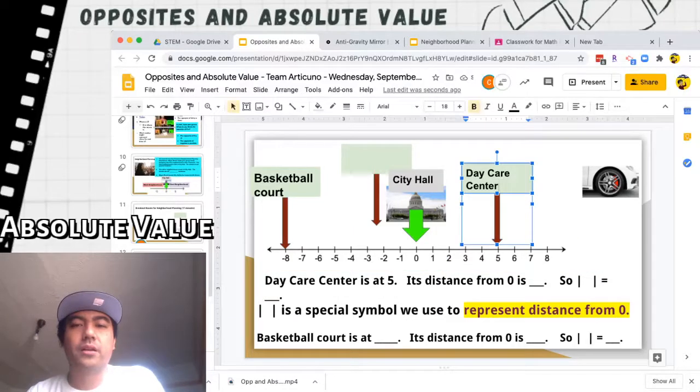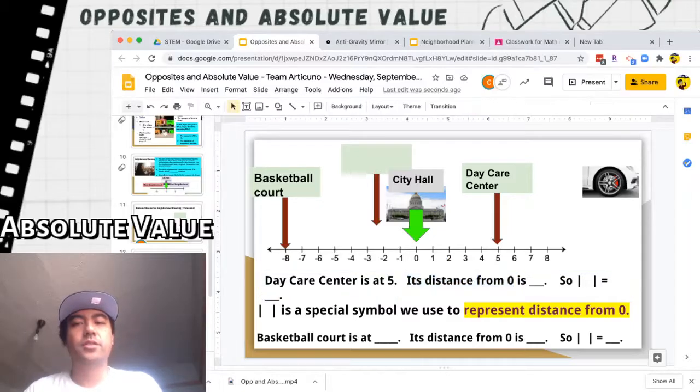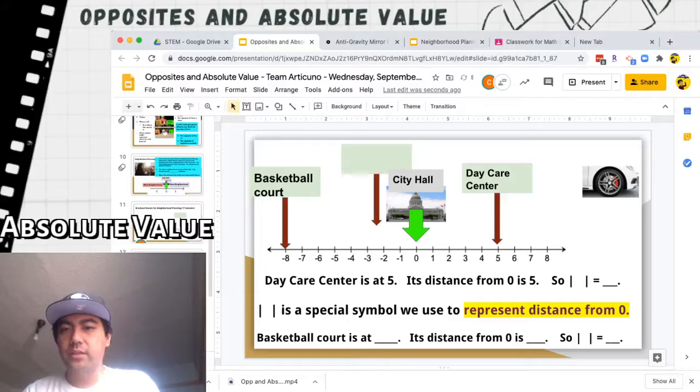So what is the daycare's distance from 0? It's just 5. And let me prove it to you. If I start from 5, I can jump 1, jump 2, jump 3, jump 4, jump 5. Okay? I proved it to you. The daycare's distance from 0 is just 5. It's just 5 steps away.